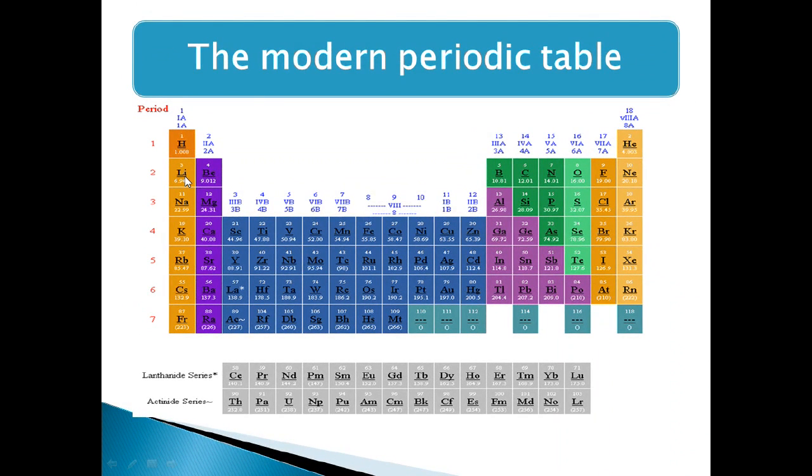Okay? If we want to locate the position of an element like sodium, okay, we can observe that it is located in the third period and group 1A. But if we don't have this table, how can we locate the element in the modern periodic table? By knowing, or by identifying only its atomic number.